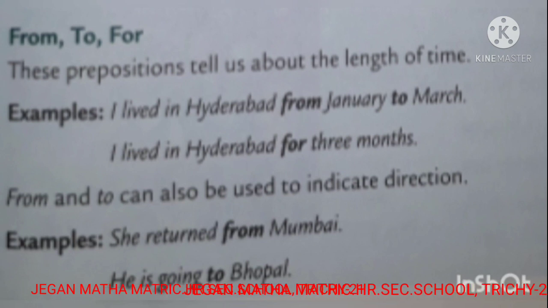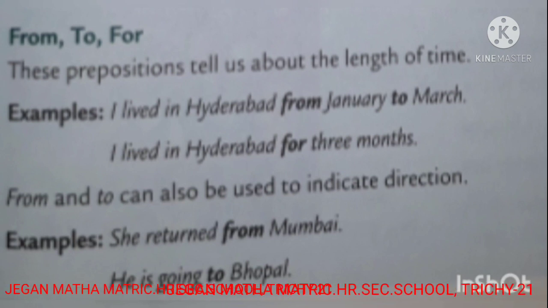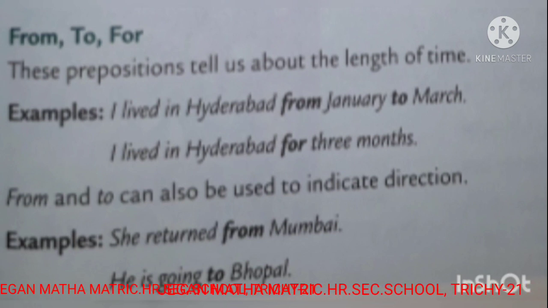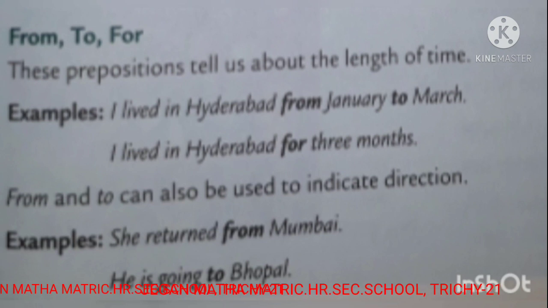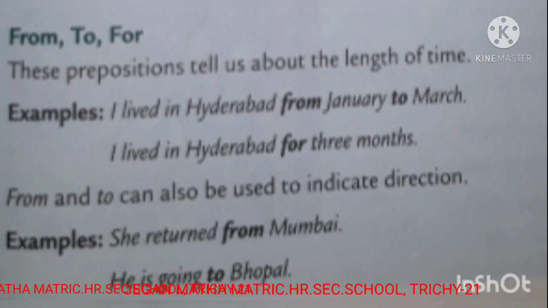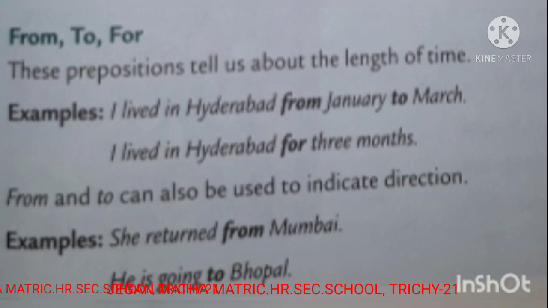In these two sentences, the prepositions tell us about the length of time. And the next one, from and to can also be used to indicate direction. Examples, she returned from Mumbai. He is going to Bhopal.